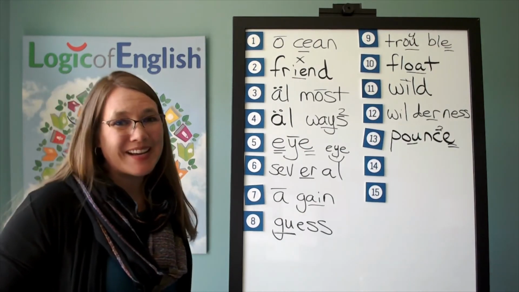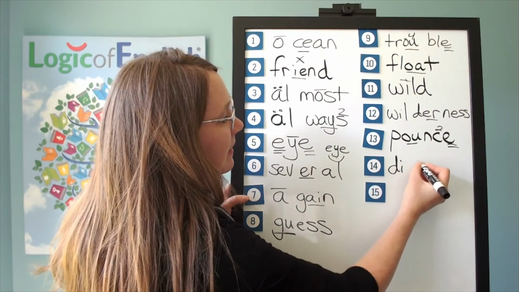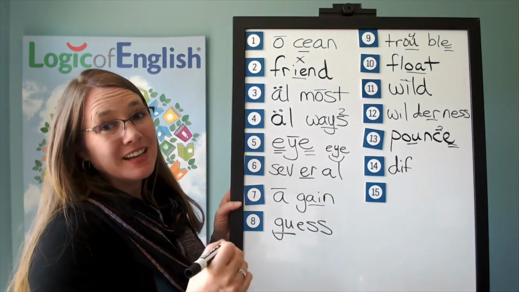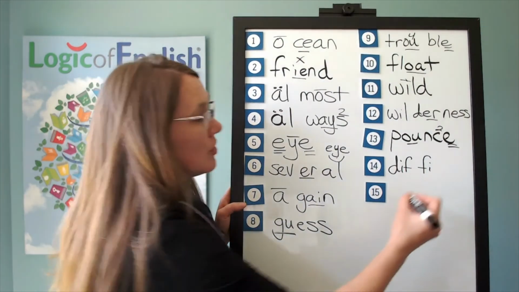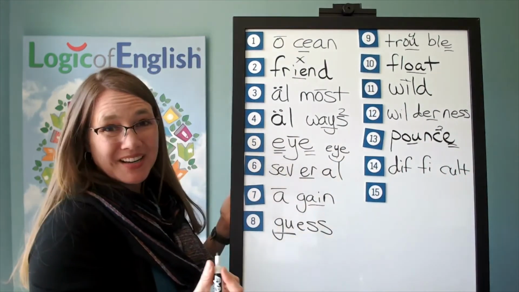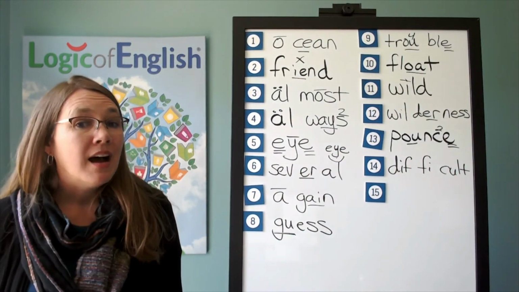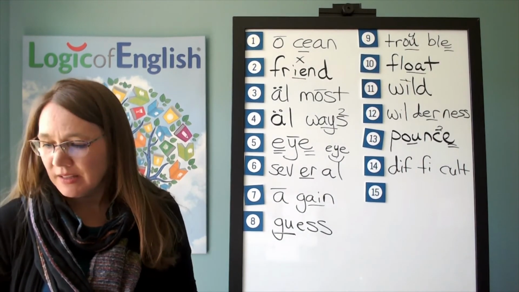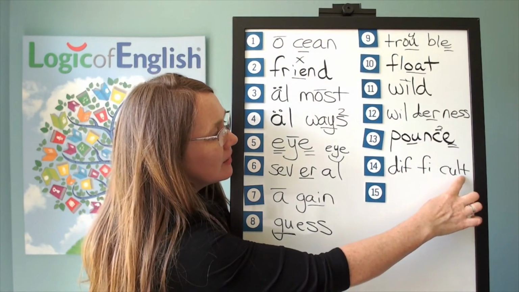Cult. Great. Help me to write it. The first syllable is diff. F. The second syllable is fi. The third syllable is cult. K-a-ult. And how do we mark it? There's nothing to mark, but why did the I say its sound? I and Y may say I or I at the end of a syllable. Let's read it. Difficult.